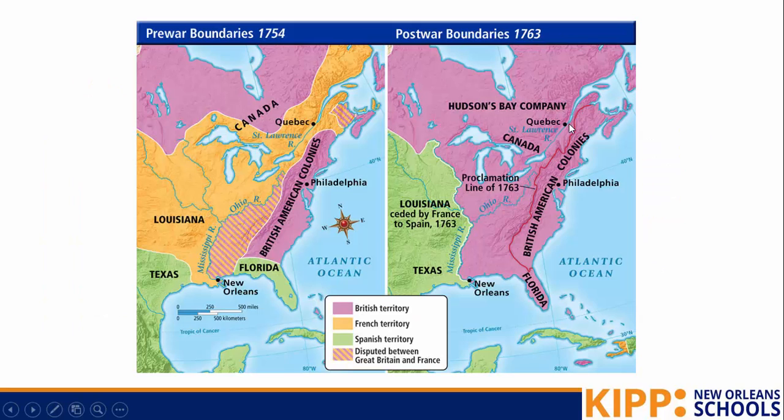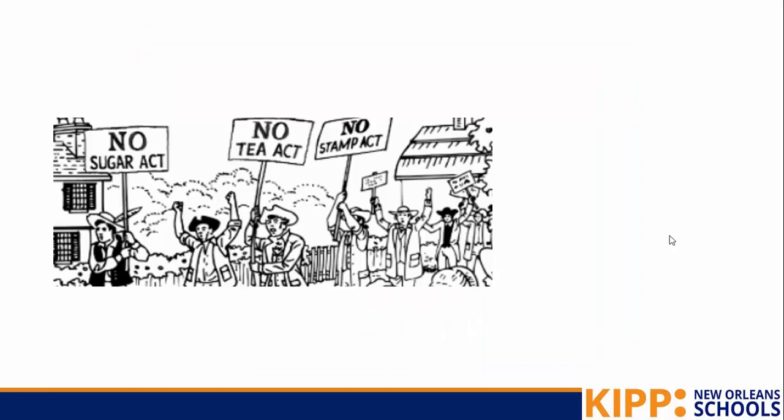And here we see a map showing us the Proclamation Line of 1763. The colonists resented this because they felt like they deserved the right to go into the Ohio River Valley and settle it, but Great Britain did not want them to go there because they were just trying to keep the colonists from fighting with the natives.